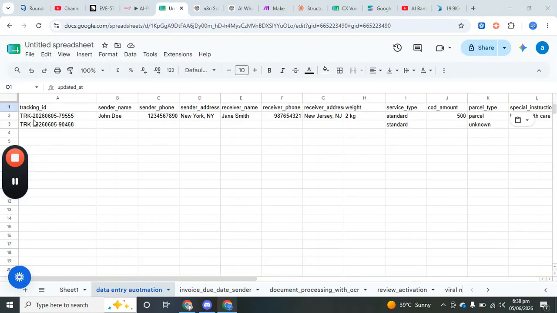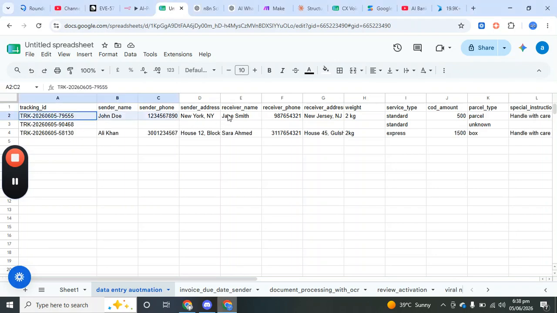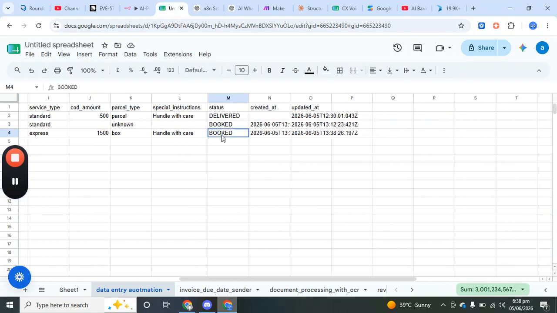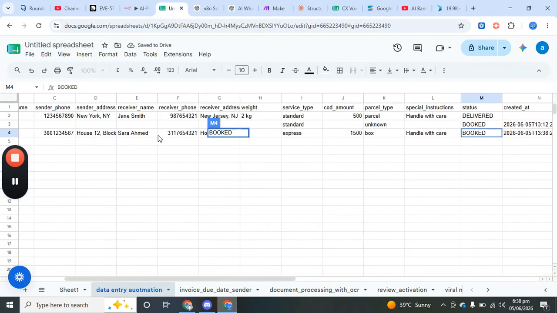I will show you. I have a Google Sheet here, and we have all the columns, and now we have data here. So now the data is populated here. Now we have all the information, and if I show you, the status is booked, because it is the first step where the order is booked and created, and the updated date here and other information we have there.